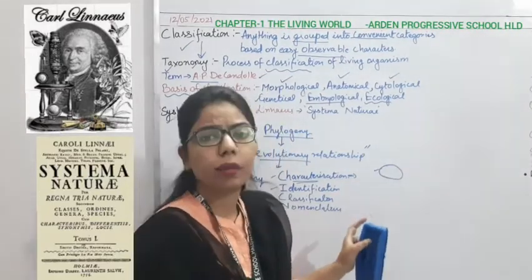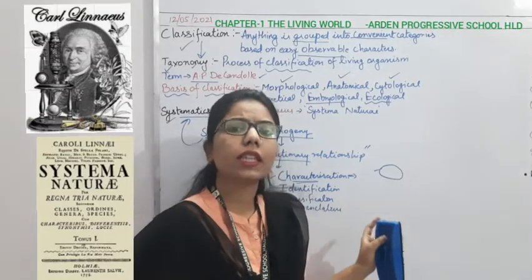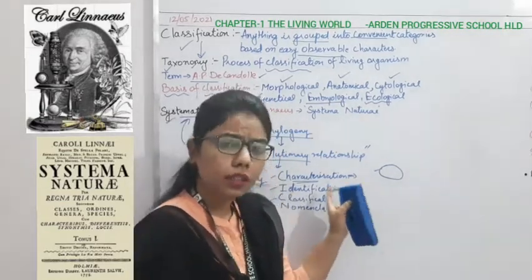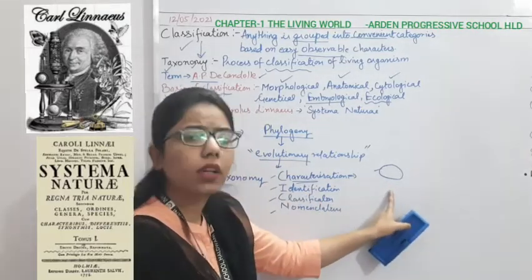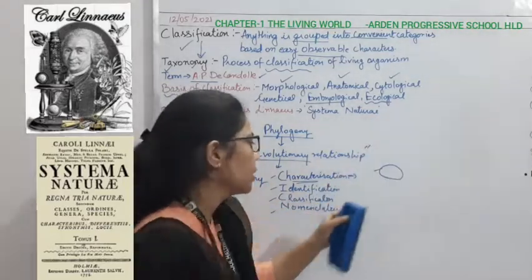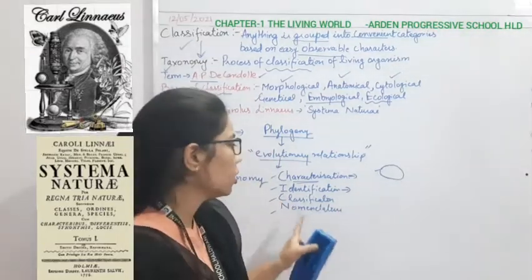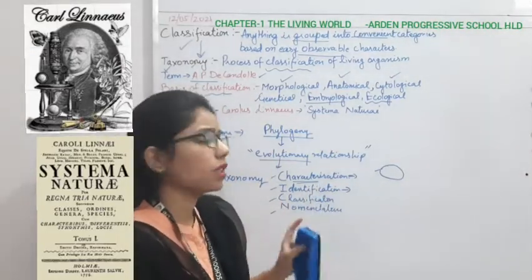For example, in the case of arthropoda, you will see that there are 3 pairs of legs. Likewise, you will compare this one with any existing species. So you are going for the identification. Identification is with the existing species.